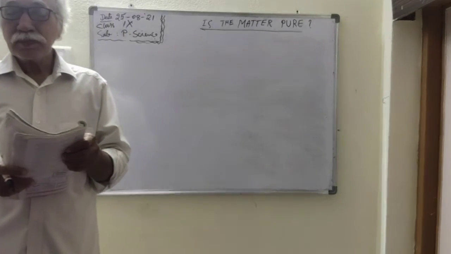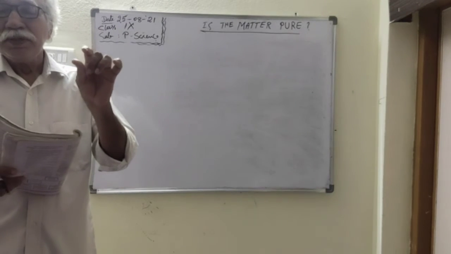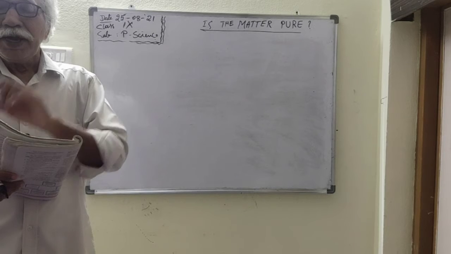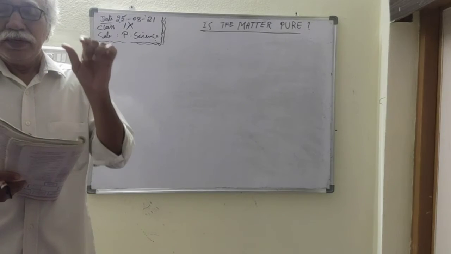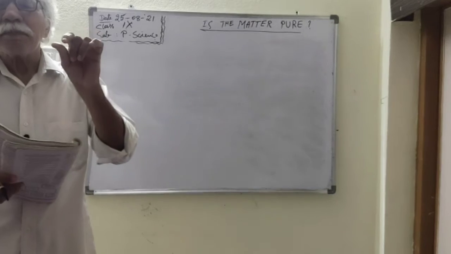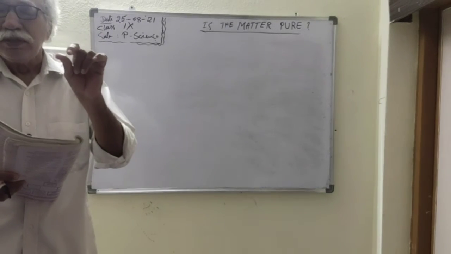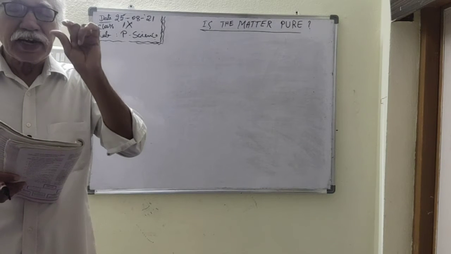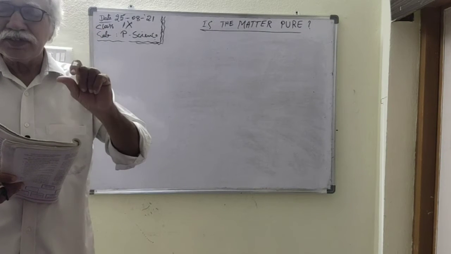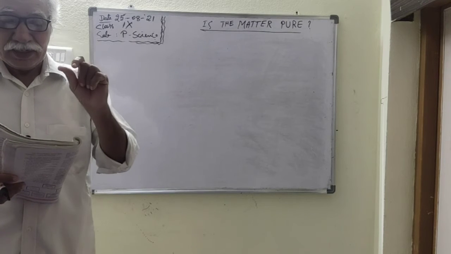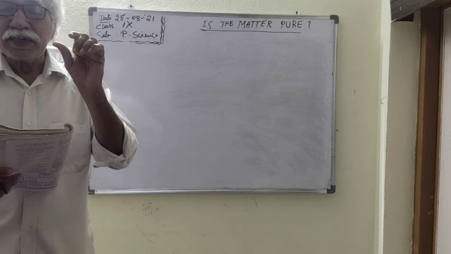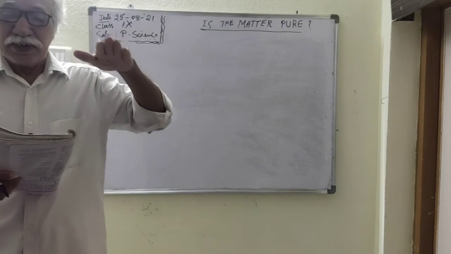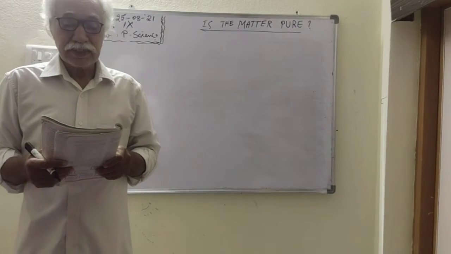Suspension means a component mixed with another component heterogeneously, and the particles of the substance are very large, comparatively large in size, visible to our naked eyes. They can scatter the light. These particles settle down when you leave the mixture aside for a few minutes. Then it is called a suspension.